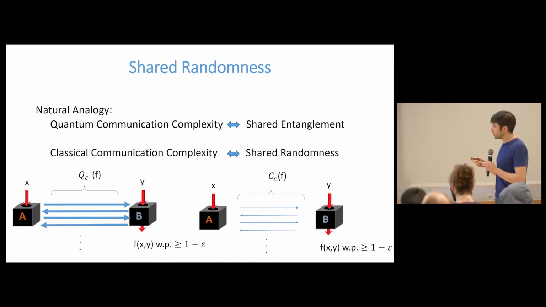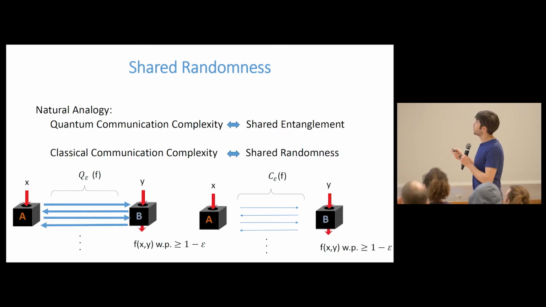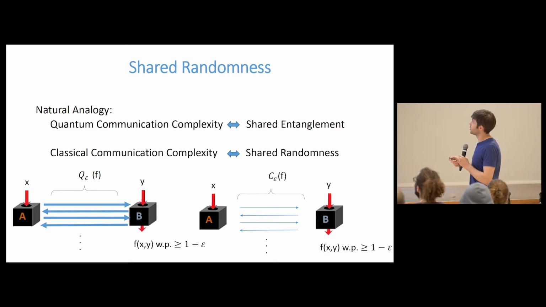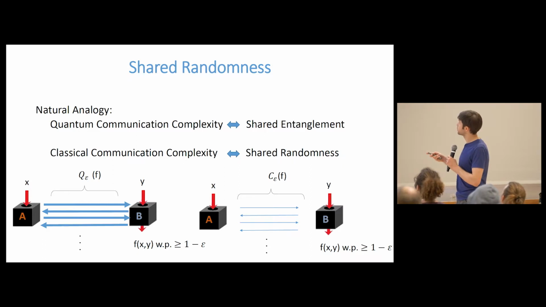So there's a natural analogy when you're talking about shared entanglement in quantum communication complexity. There's a natural analogy to classical communication complexity, which I haven't defined, but it's the same thing as before, except Alice and Bob can only communicate classical bits. And as you might imagine, this was studied first. This was introduced later in analogy to this. And so there's a fairly long history of studying classical communication complexity.